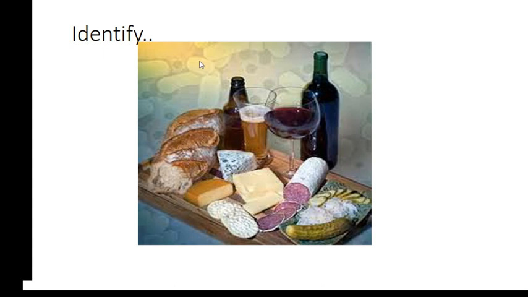For example, in this picture, can you identify what this is? This is bread. Then cheese, there are two varieties of cheese. Then butter, and this is a biscuit, actually a yogurt biscuit. Then beer, wine, salami, and gherkins. These are different fermented products, just as examples.